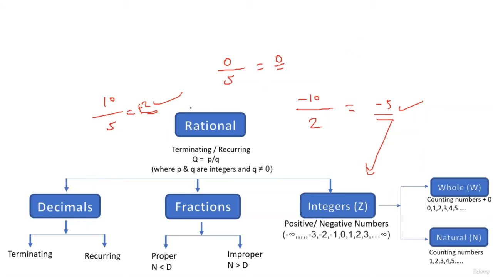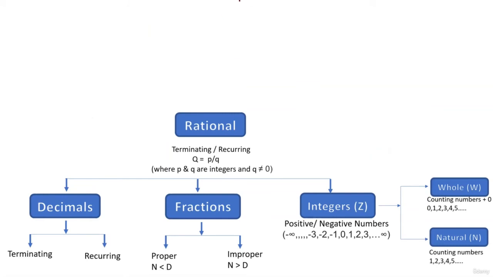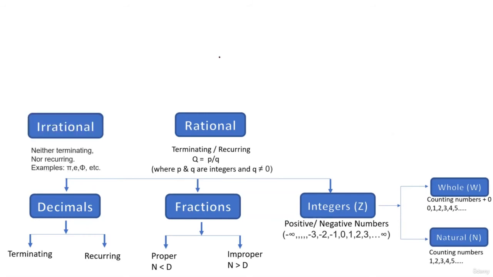Now, if you don't want to reduce them, take P as 1 and Q as 3. 1 by 3 is a fraction. Okay, convert it to 0.3 recurring. It's a decimal. So basically, P by Q form mein you can represent all of these numbers. They are called as rational numbers. Okay, what is not rational is called as irrational.